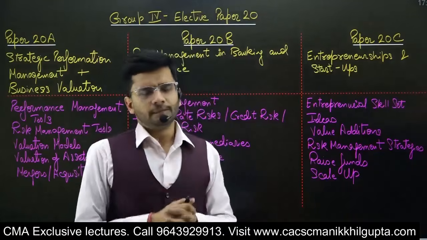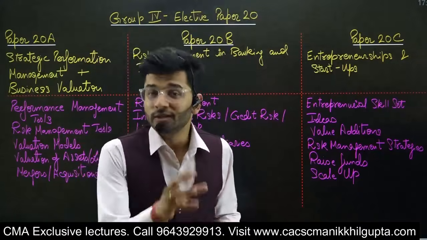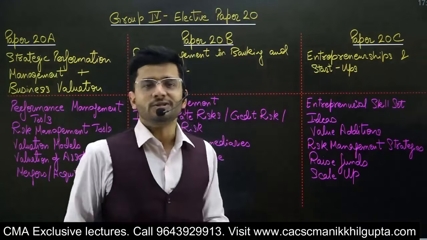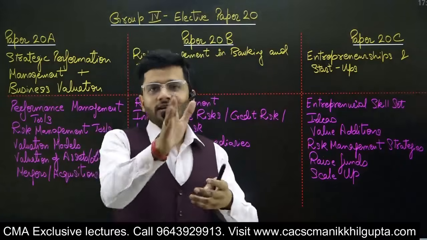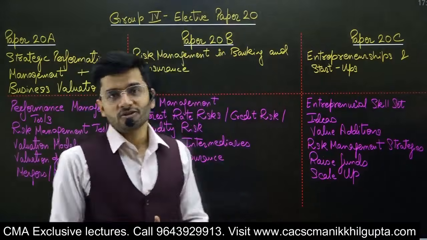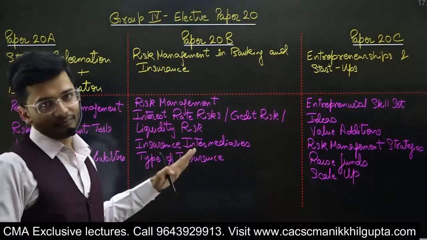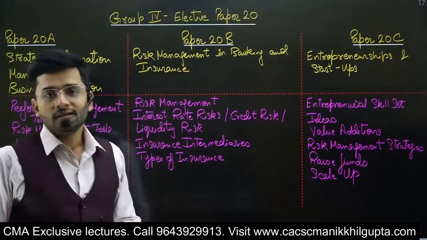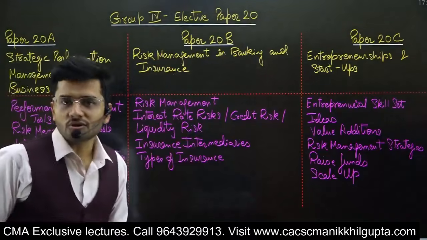Combined profiles can be, if you are very much interested in actuarial sciences, which is risk management sciences related to the insurance and banking sector. That will be an added advantage. If you are moving towards the profession of actuary, then this subject is going to help you a lot. So that's about this second elective paper, which is 20B, risk management in banking and insurance.